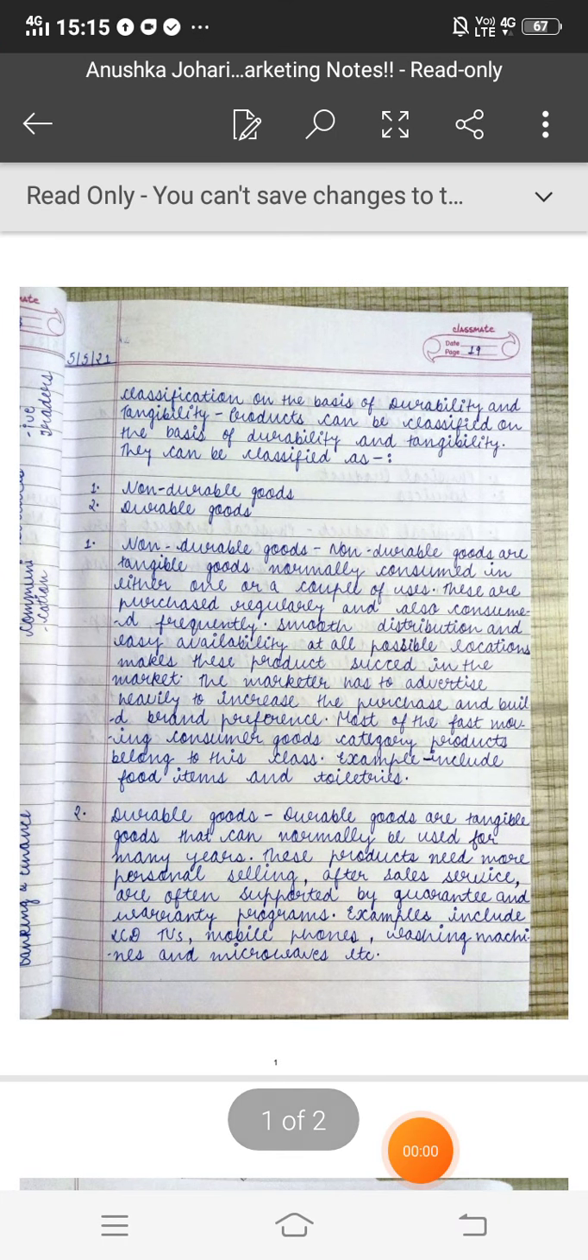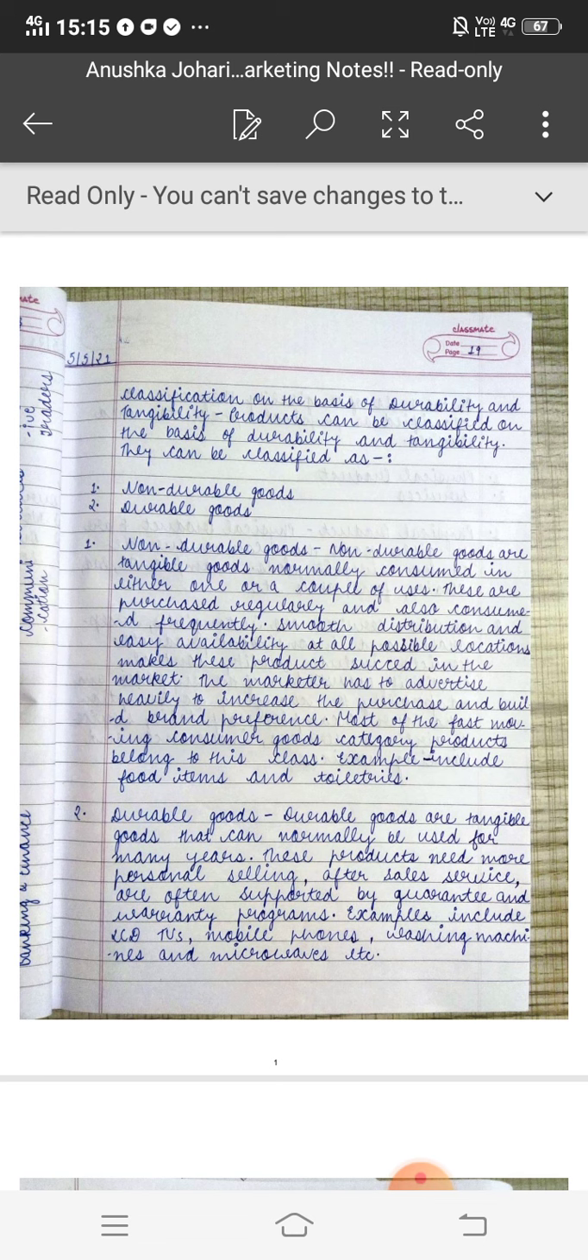Good afternoon, all. In this lecture, we will discuss classification of products. In the last lecture, I had discussed the diagram of classification of product according to durability, tangibility, according to consumer goods, according to market. Here, first classification is given, classification on the basis of durability and tangibility.